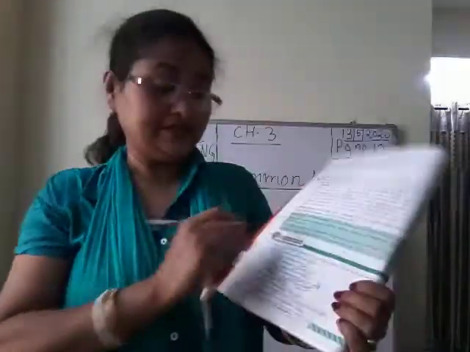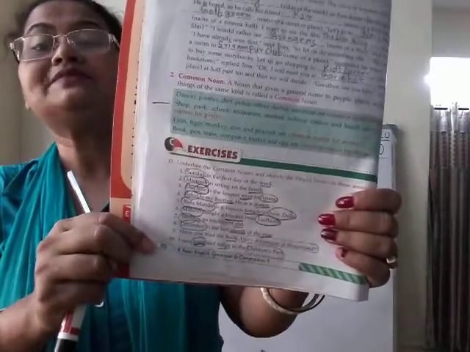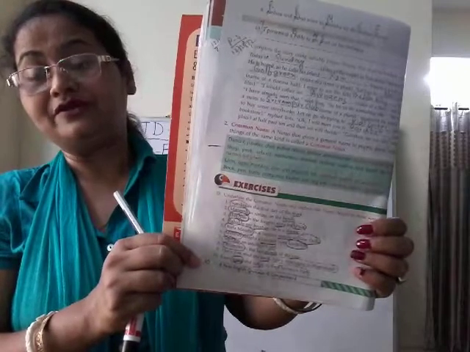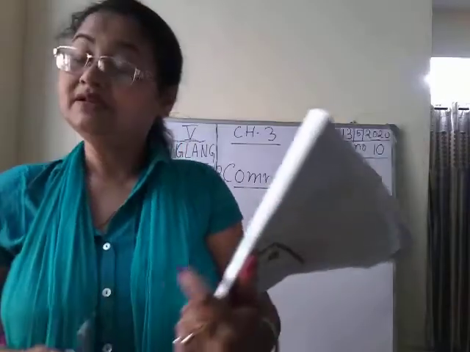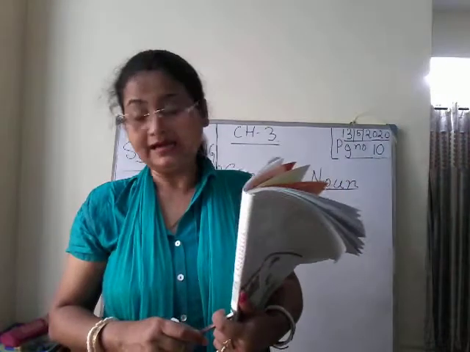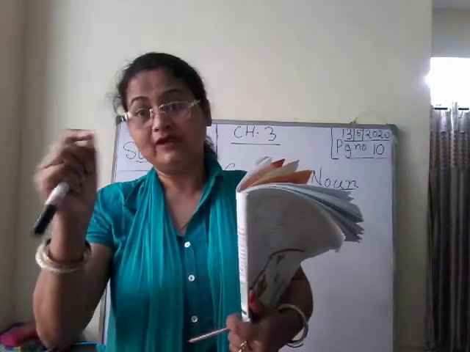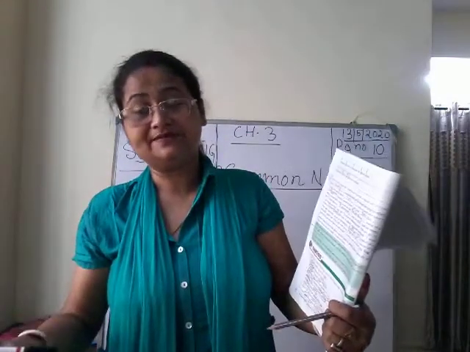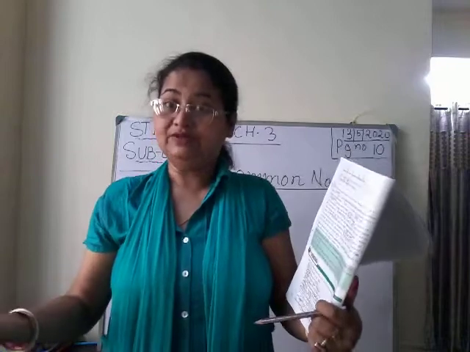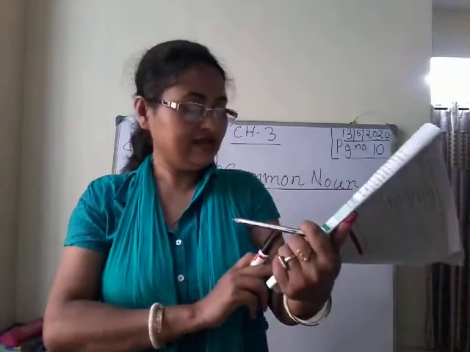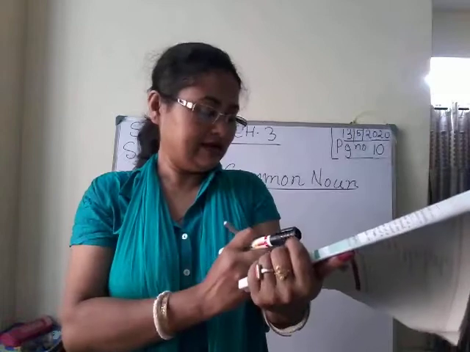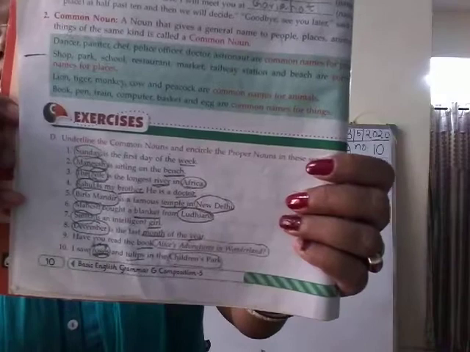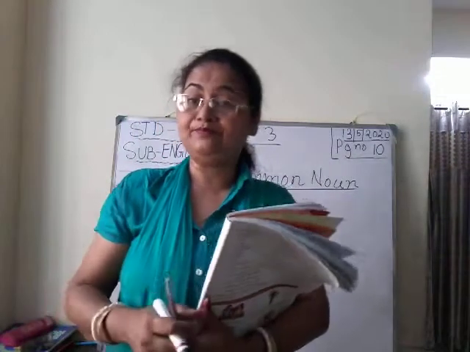So I'm talking about a particular park, so children's park will be a proper noun, and tulip and roses are what? Common noun. Clear? I am not indicating a particular flower. I saw roses and tulips, so it may be any rose or any tulip. So roses and tulips you will underline, and you will encircle children's park, because I am talking about a particular park.